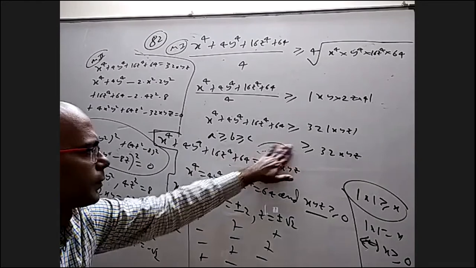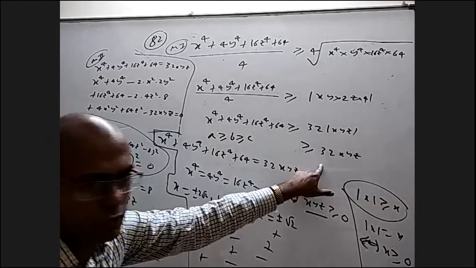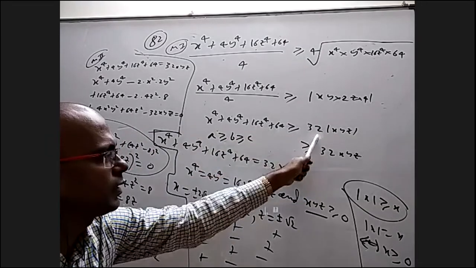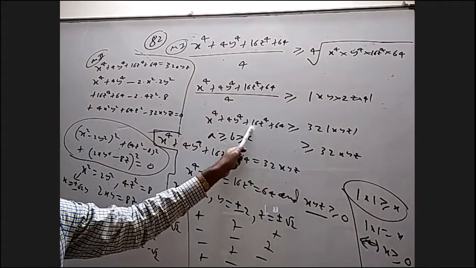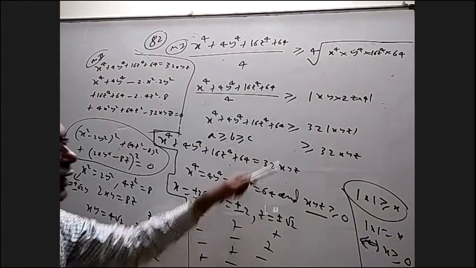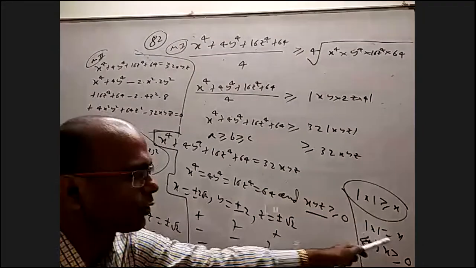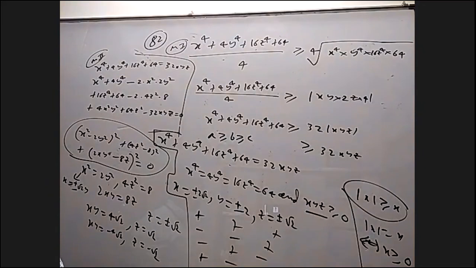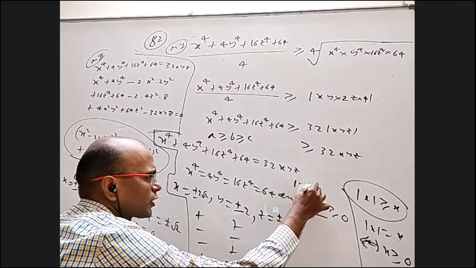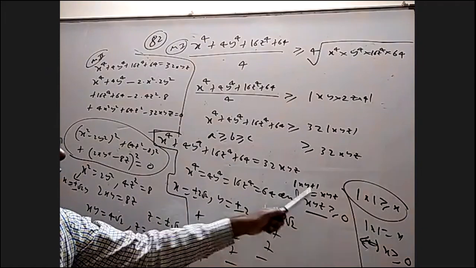In the same way, this is greater than or equal to this, which is greater than or equal to this. But our question is when this equals this. For that to happen, these two should be equal and these two should be equal. For these two to be equal, according to the AM-GM inequality, equality happens when all quantities are equal, that is this. For these two to be equal, this should be greater than or equal to 0, because mod x equals x is possible only when x is greater than or equal to 0. Is it okay? Okay, sir. Instead of this step, I could have written mod xyz should be equal to xyz, and from that I can come to this conclusion.